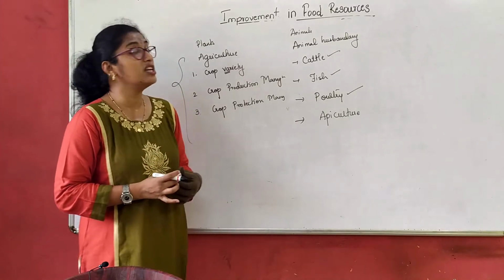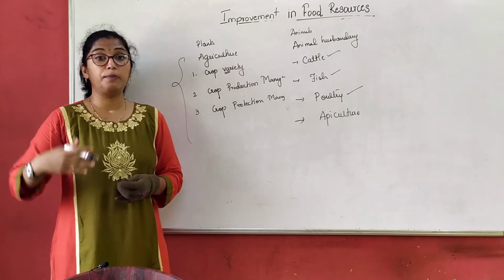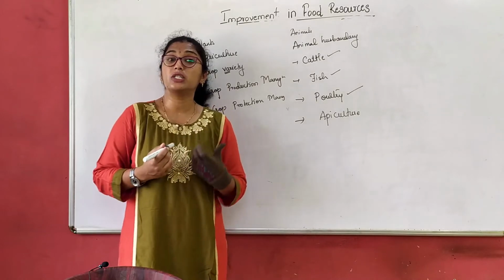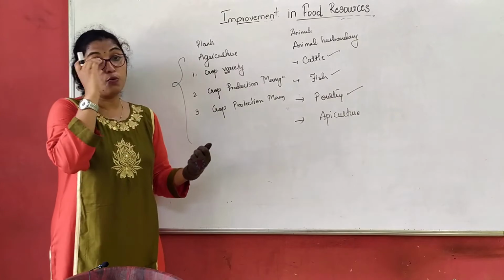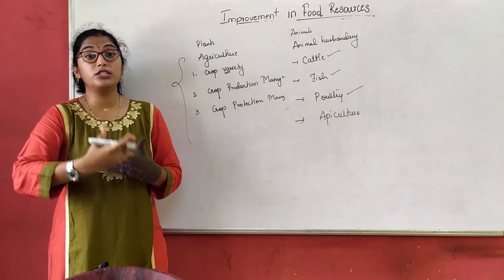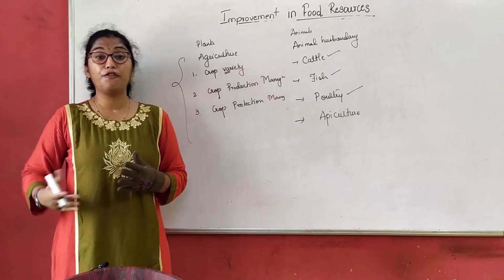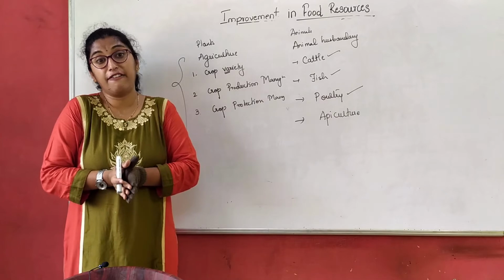Now, as we discussed why there should be an improvement, and how it has to be done, in India Dr. Swaminathan started the green revolution. The green revolution enables us to grow more and more crops of different varieties by using the different new techniques which are available.